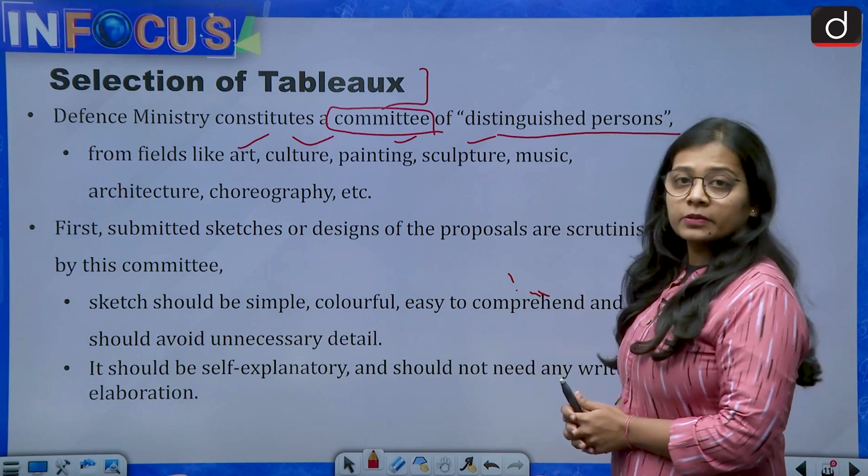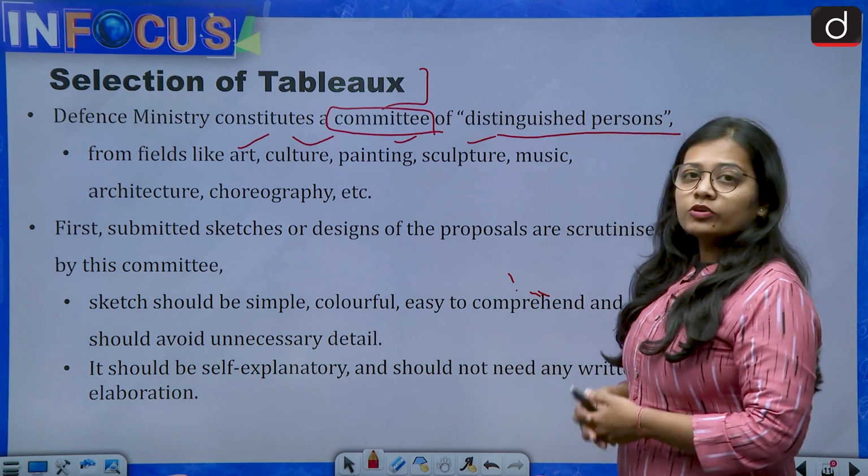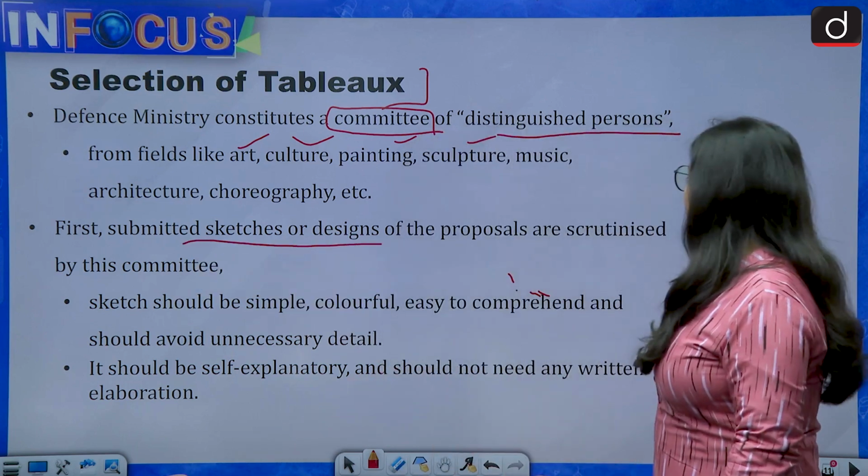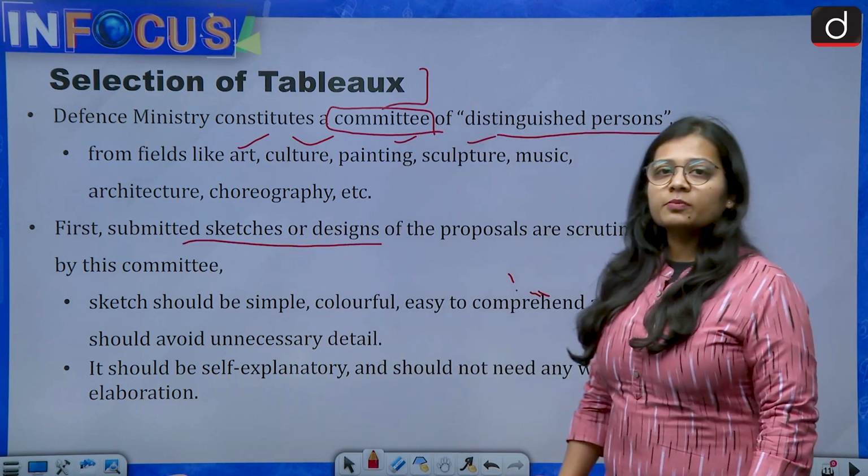First, all the states and union territories submit sketches or designs of the proposals, and these are scrutinized by the committee.